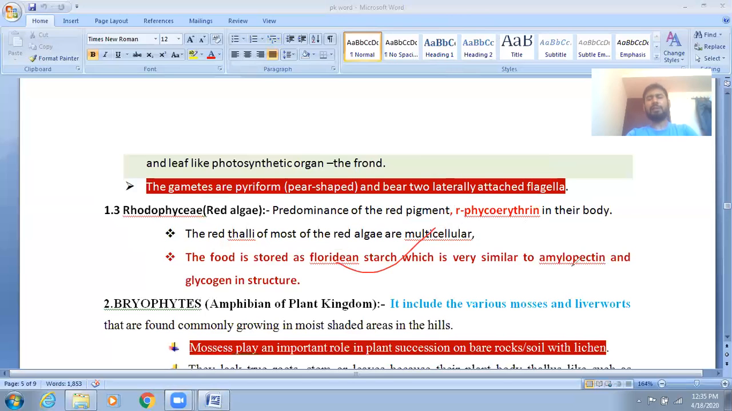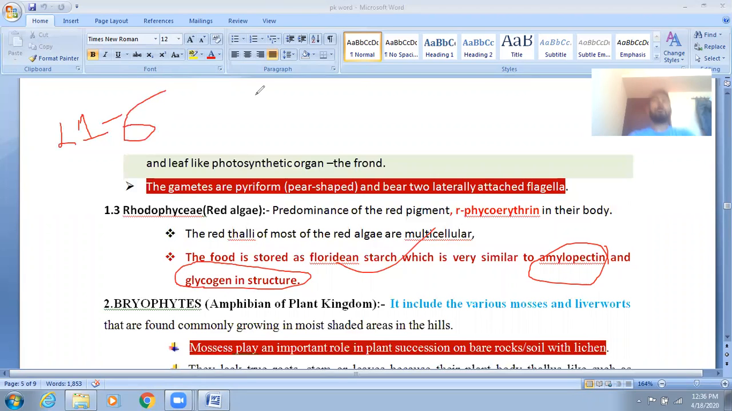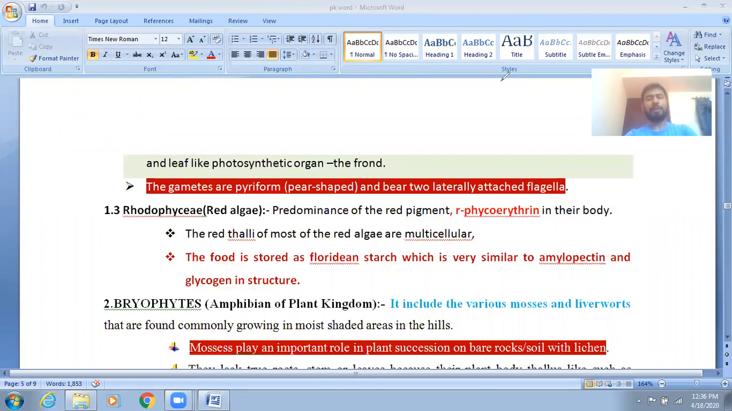This is very important: it is very similar to amylopectin and glycogen. You know very well that amylopectin and glycogen both have the same linkage, the alpha 1,6 glycosidic bond, and glycogen is the reserve food material of animals as well as fungi.